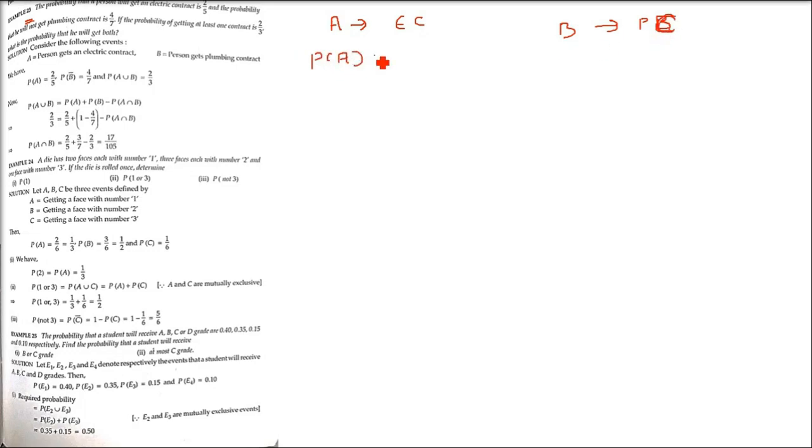So the probability of A is 2 by 5. It is given here: the probability of getting an electric contract is 2 by 5. The probability of not getting a plumbing contract is 4 by 7. So P(B complement) is given here as 4 by 7. One more thing is given: at least one contract. That is P(A union B). Either he gets an electric contract or a plumbing contract or both. So P(A union B) is given as 2 by 3.